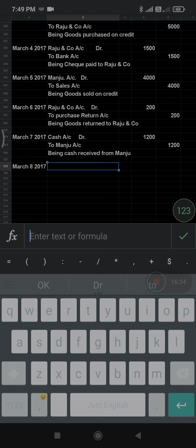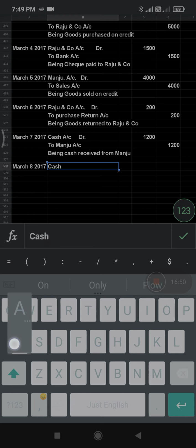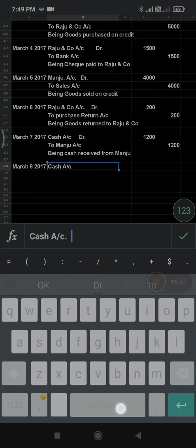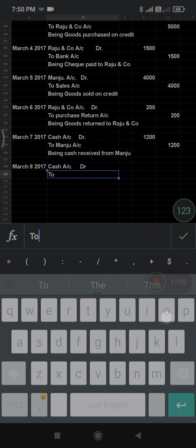How are you going to receive the commission here? By the way of cash only. In business what comes in? In business cash comes in. That's why cash account should be debited. Clear everyone? So we are going to receive the commission by way of cash only. In business what are you receiving? You are receiving the cash. How are we receiving? By the way of commission.